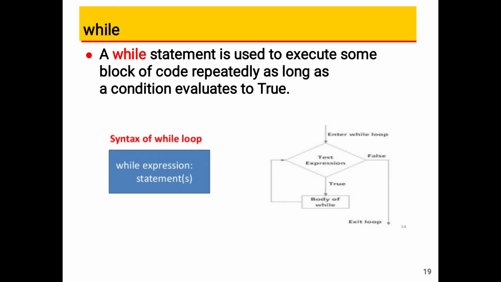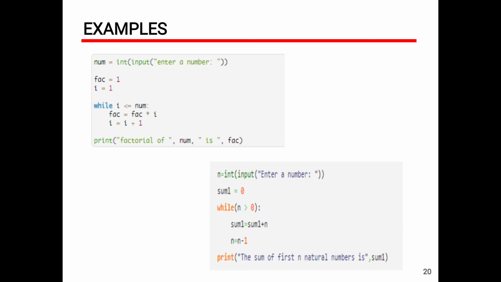One more thing is that in the while loop we also have an else part. We will see that later. Now we will see an example of this while loop. Here in this example we have 2 things: one is finding the factorial of a number, the second is finding the sum of the numbers. The logic of both is always the same, though they are two different programs.